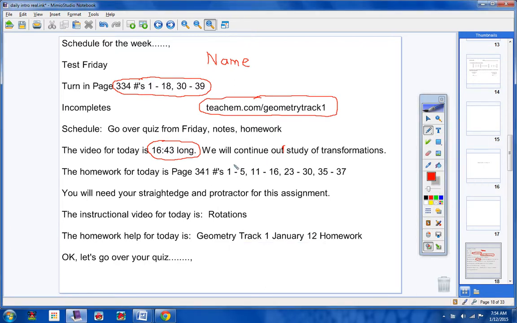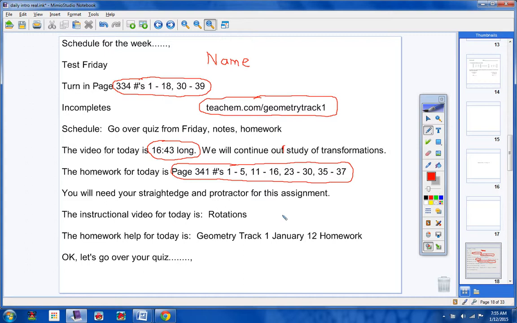Your homework for today is this right here, page 341, so go ahead and copy that down, please. 1 through 5, 11 through 16, 23 through 30, 35 through 37. Let me say this about the homework. You're going to need the homework help video. This is a tough note-taking day. It is a tough assignment.